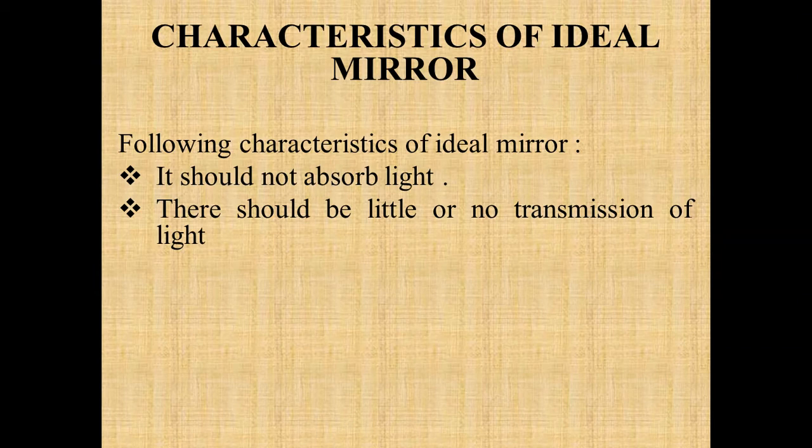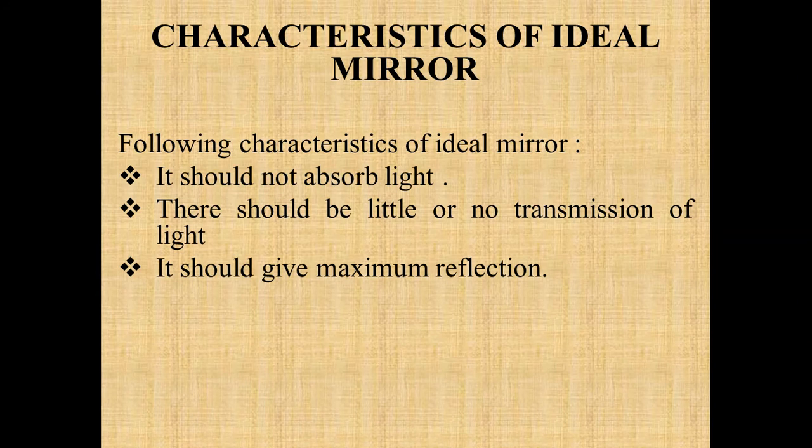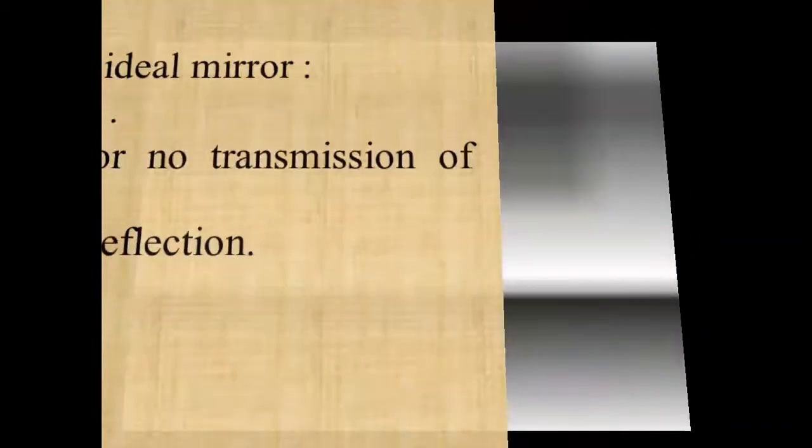So in the case of a mirror, there should be very little or no transmission of light. If these two properties are followed, we will get the maximum reflection. So an ideal mirror will give you maximum reflection, that means a clear and erect image of an object placed in front of the mirror, of the same shape and size.